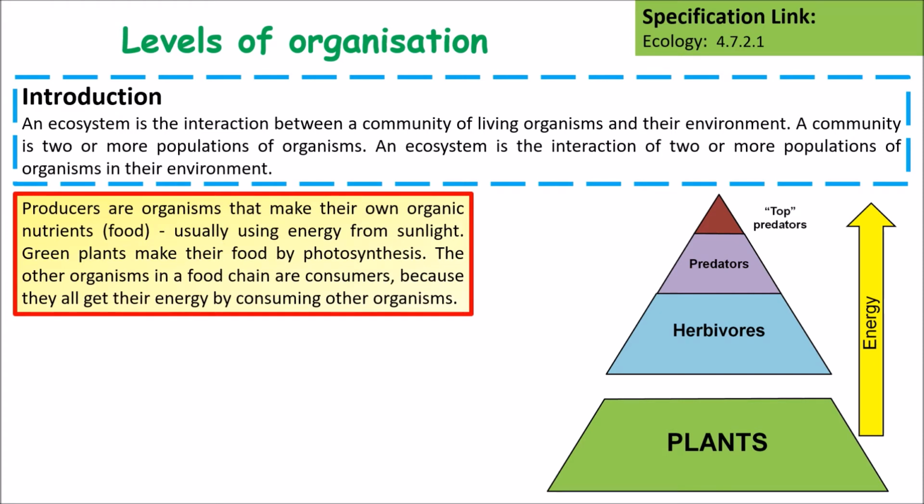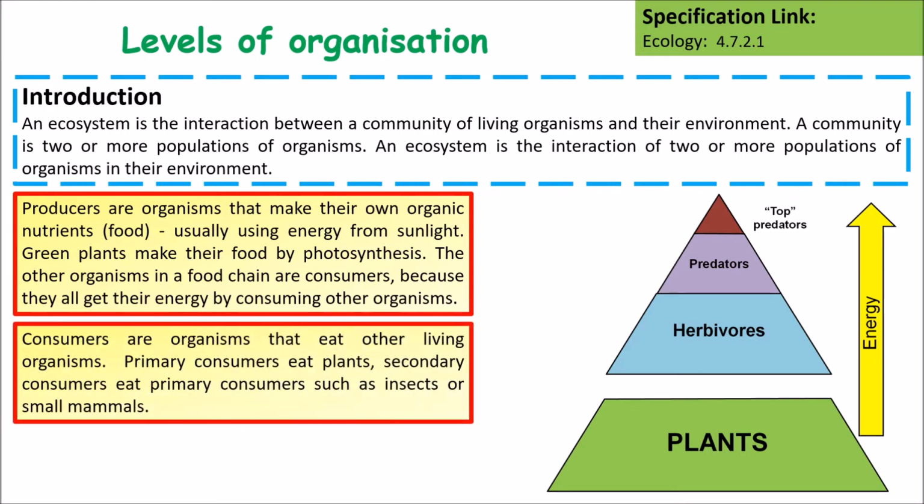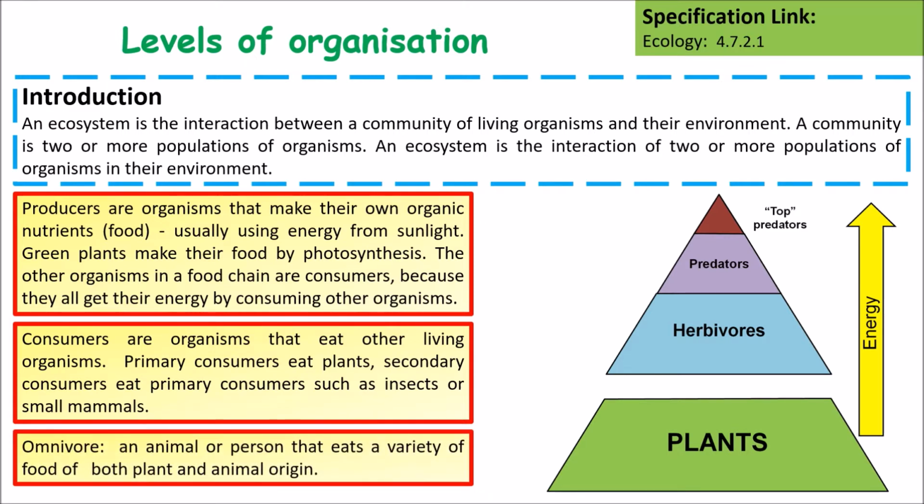So producers are organisms that make their own organic nutrients or food, usually using energy from sunlight. Green plants make their own food by photosynthesis. The other organisms in the food chain then are consumers because they eat the green plants to start off with. So consumers are organisms that eat other living organisms. Primary consumers eat plants, secondary consumers eat primary consumers such as insects or small mammals.